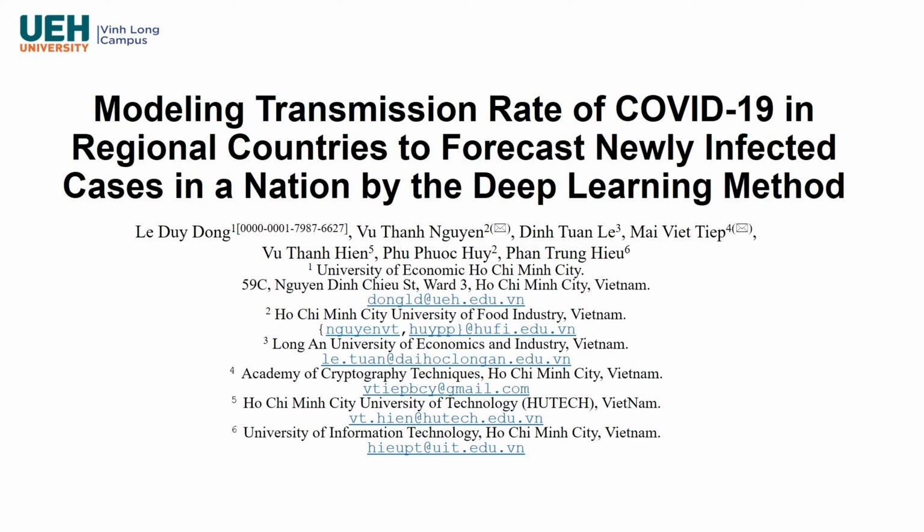In this work, we built various scenarios for forecasting COVID-19 in a country with insufficient experimental data, by deep learning models that imitated the spreading rate of COVID-19 in other nations. We have applied this method to Vietnam and its regional countries, including the Philippines, Malaysia, and Thailand, the nations where the Delta variant of SARS-CoV-2 surged sooner than it did in Vietnam.